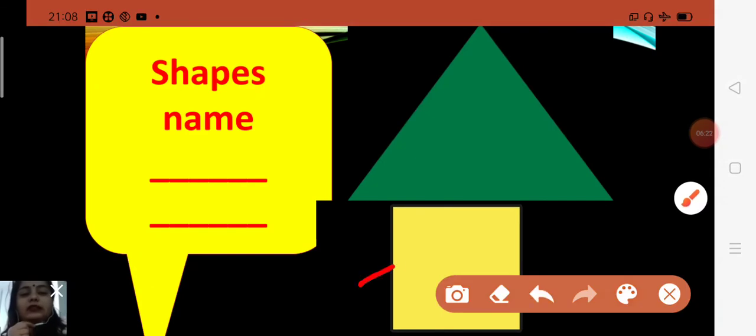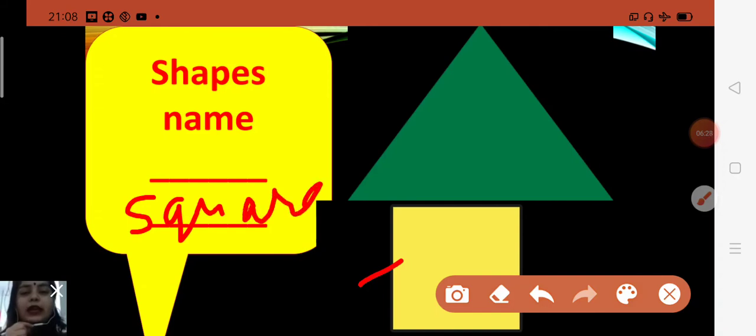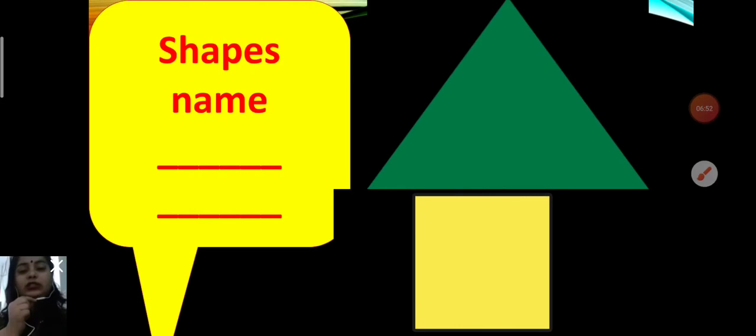You can see there is a square. Spelling: SQUARE, square. And what do you know, children? A square has 4 sides. 1, 2, 3 and 4. A square has 4 sides and 4 corners, and all the sides are equal. Okay, children, and a hanky looks like the shape of a square. So there you will write only 2 shapes names.